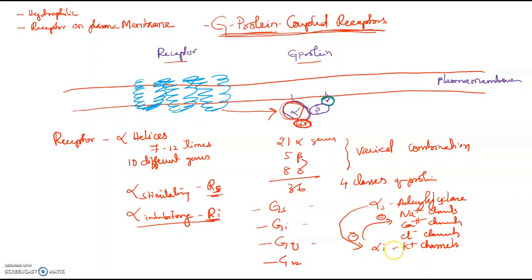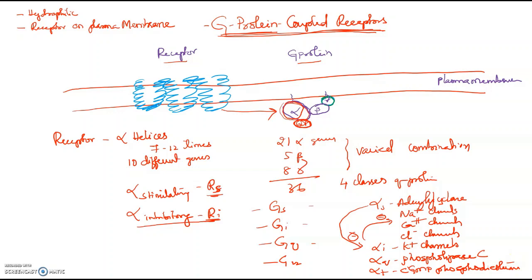Alpha I activates potassium channels. Then we have alpha Q, which activates phospholipase C. Then we have alpha T, which activates cyclic GMP phosphodiesterase. So there are different types of alpha subunits also.